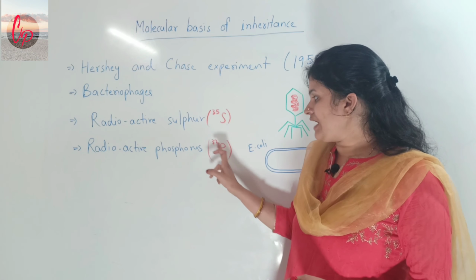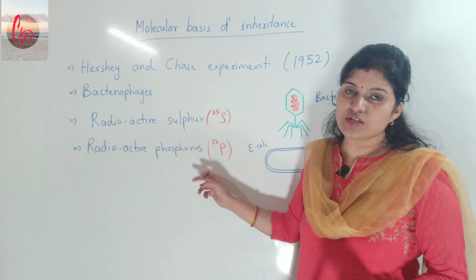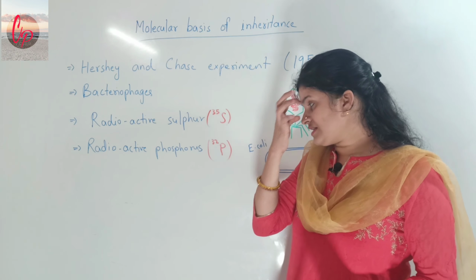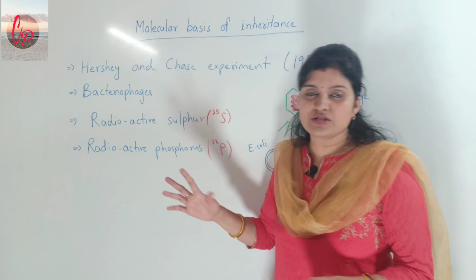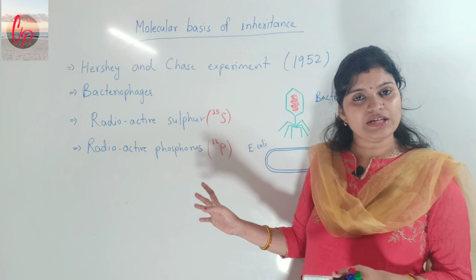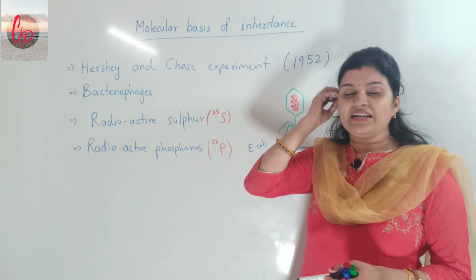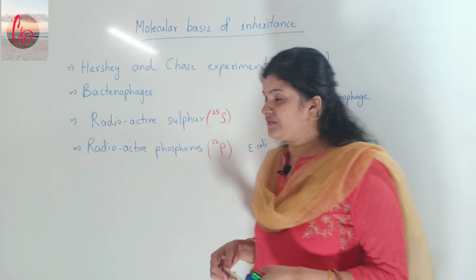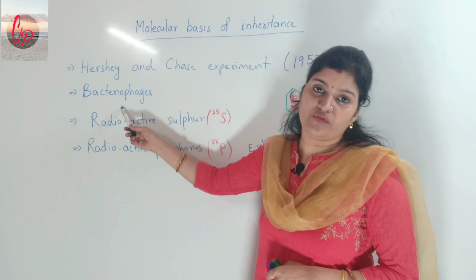So S35 and P32 were used in this experiment, and this makes it different from any other experiment, because radioactivity had not been used by any other scientist till now. And one more thing used in this experiment was bacteriophages.